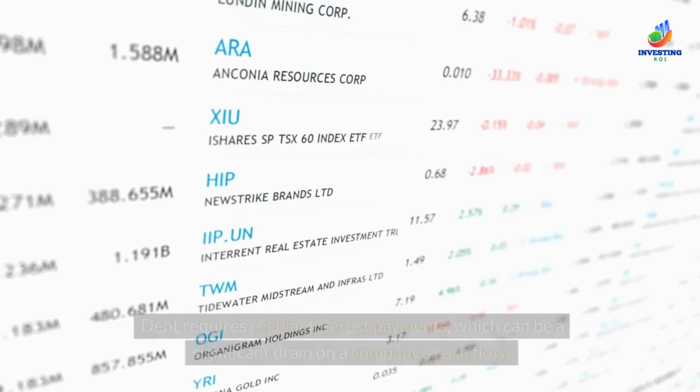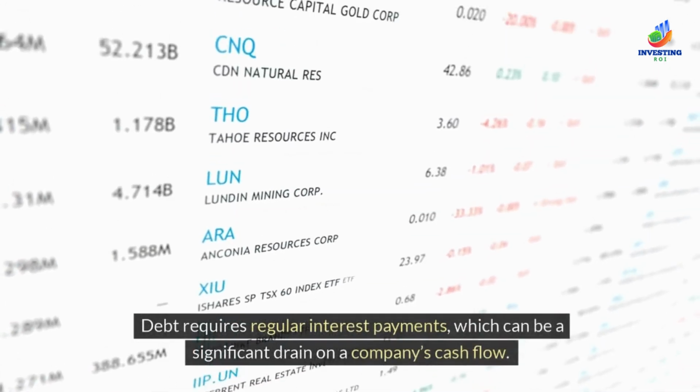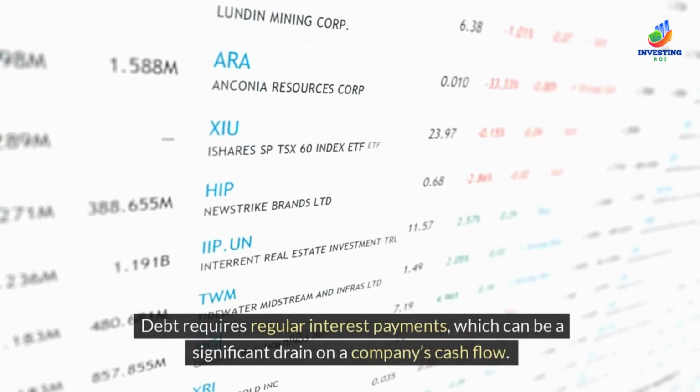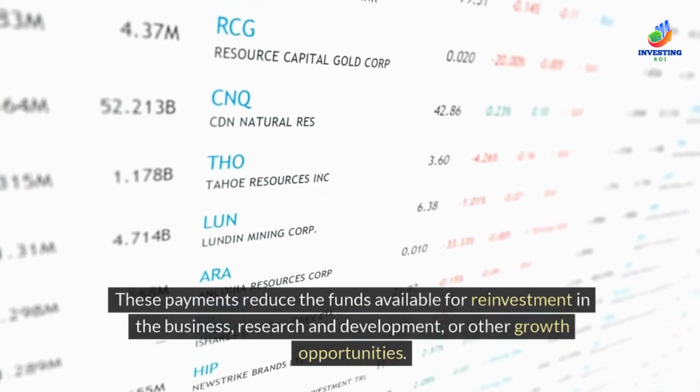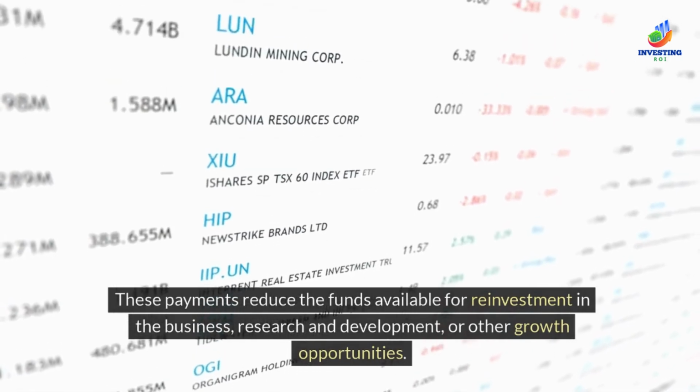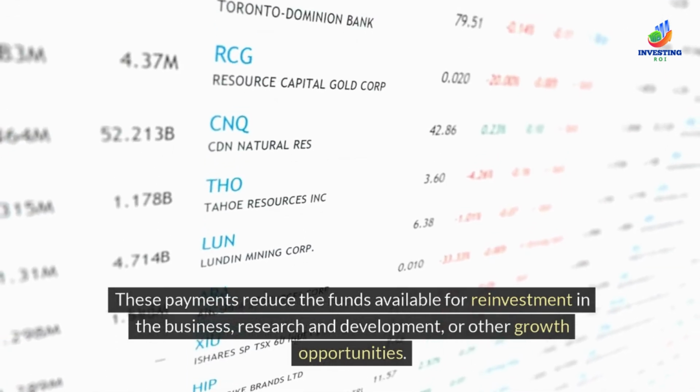Interest payments. Debt requires regular interest payments, which can be a significant drain on a company's cash flow. These payments reduce the funds available for reinvestment in the business, research and development, or other growth opportunities.